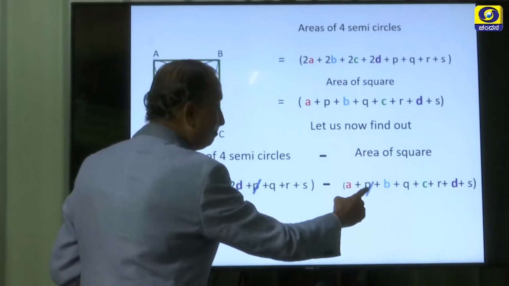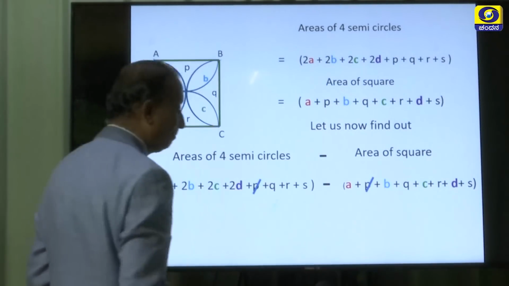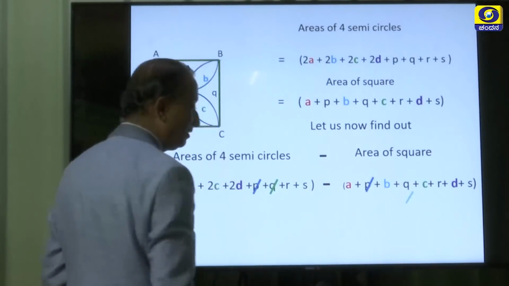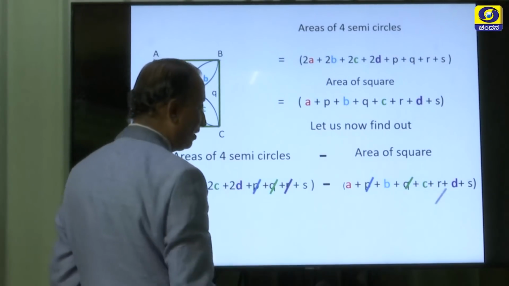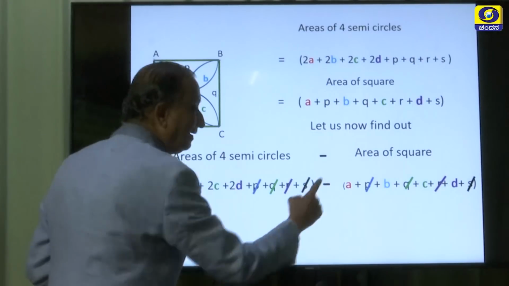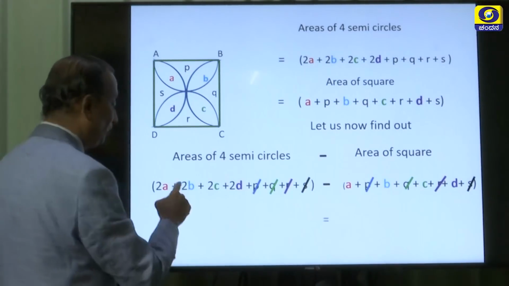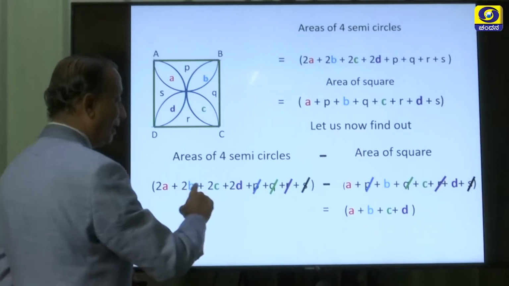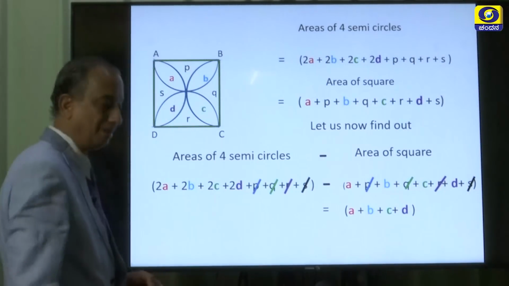Plus P, because of this minus, it became minus P. For the same reason, Q is getting cancelled, R and S are also getting cancelled. Now, 2A minus A is A, and 2B minus B is B, and again C plus D plus D.